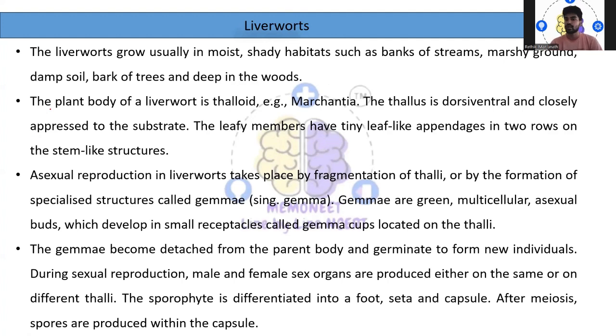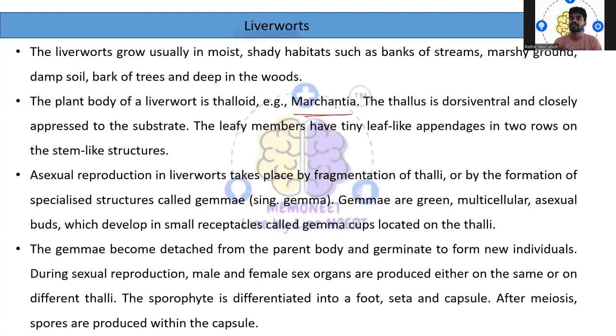So they normally grow in moist, shady places where streams are there and all. Basically, wherever moist, wooded places are there, they normally grow in the shady region, under trees, something like that. The plant body is thalloid, that is Marchantia. If you take an example of it, they're basically thalloid.